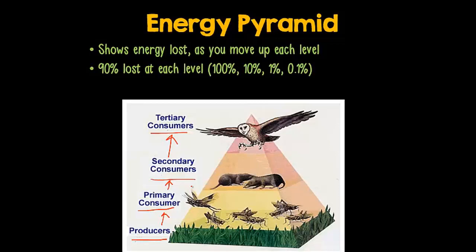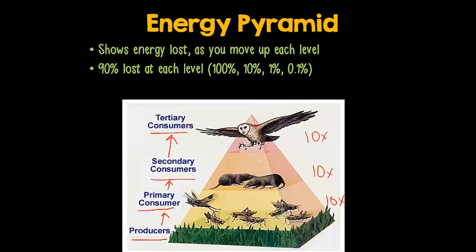Scientists think that as much as 90% of energy is lost every time we move up a level in an energy pyramid. That means it takes 10 times the amount of grass to feed one grasshopper. And then that means that it takes 10 times the amount of grasshoppers to feed one rat, and 10 times the amount of rats to feed one hawk.